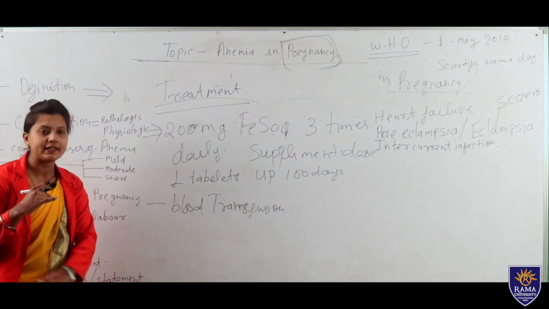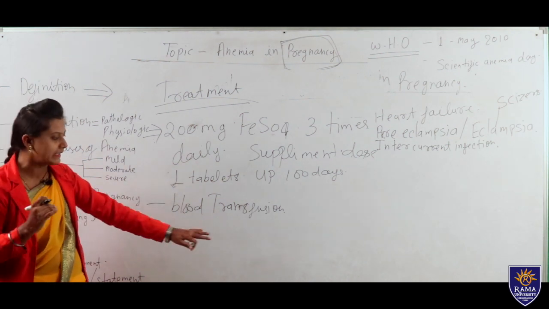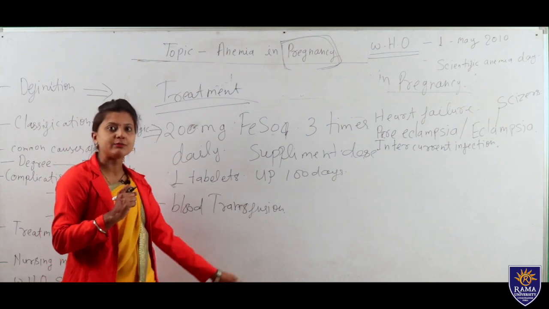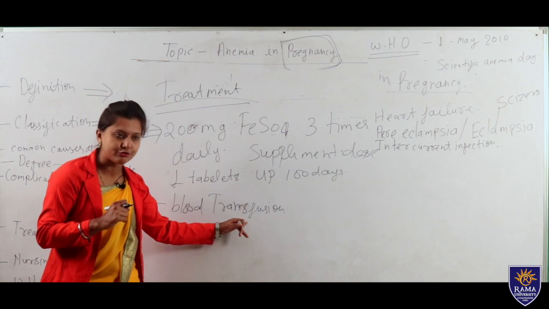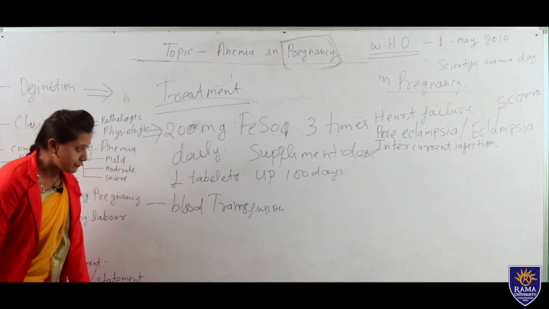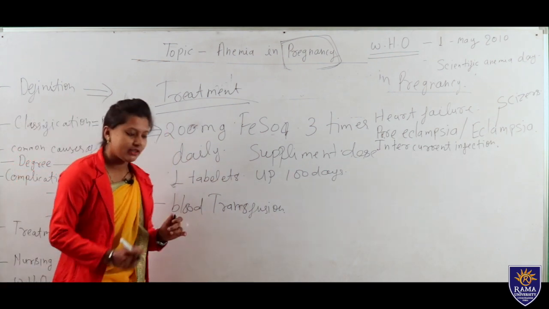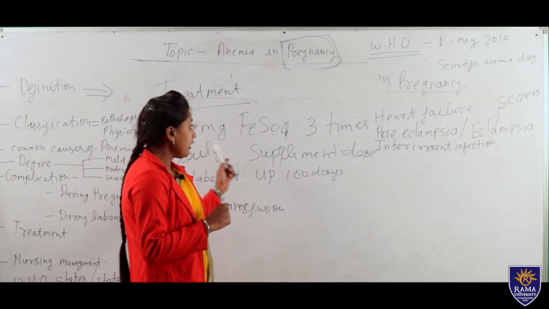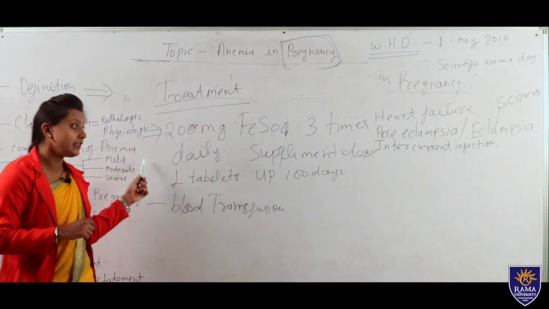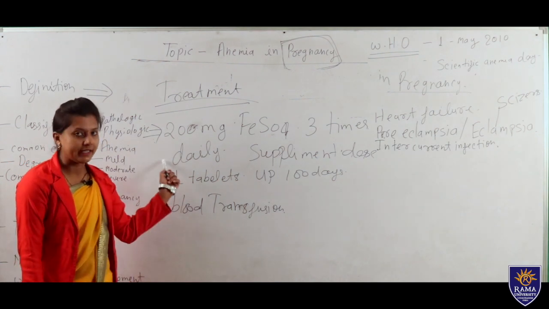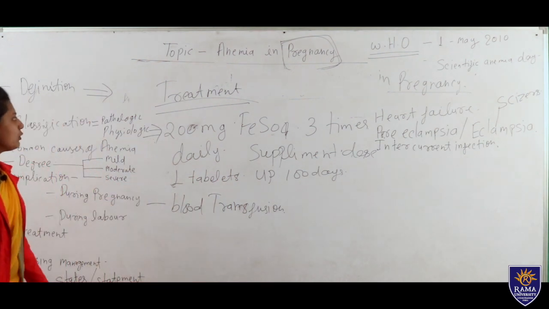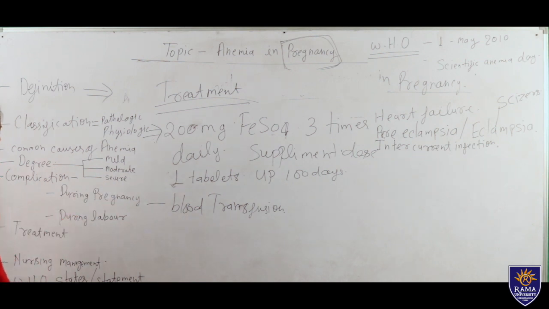That is a rare case. Thalassemia is a rare case, and it will affect only in rare cases. Only at that time will we go for blood transfusion and stem cell transfusion. Otherwise, we will treat with iron supplementation, medicine, or with food. We can also treat anemia that way. So that is all about the treatment of anemia in pregnancy.